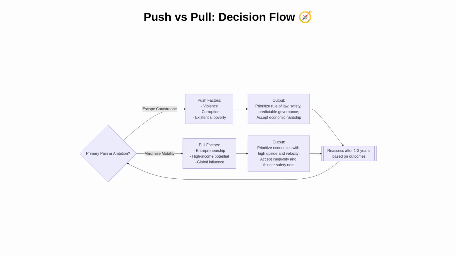If the dominant motivation is to maximize mobility, the path favors economies that reward entrepreneurship and offer high income potential, even if inequality is pronounced. Finally, it depicts a feedback loop to reassess after 1 to 3 years and potentially recalibrate the destination or strategy based on lived outcomes.